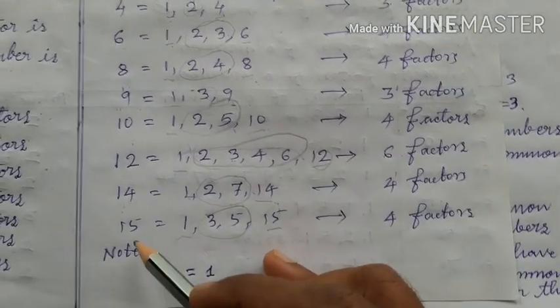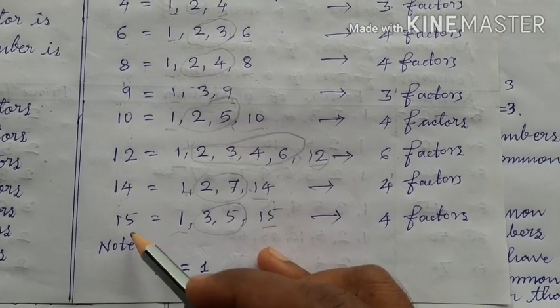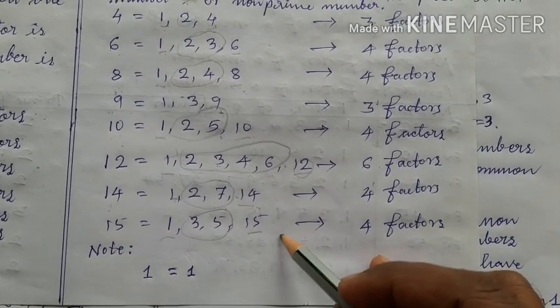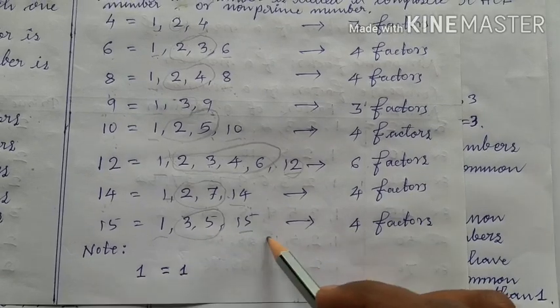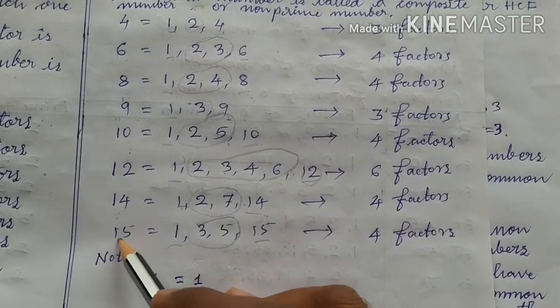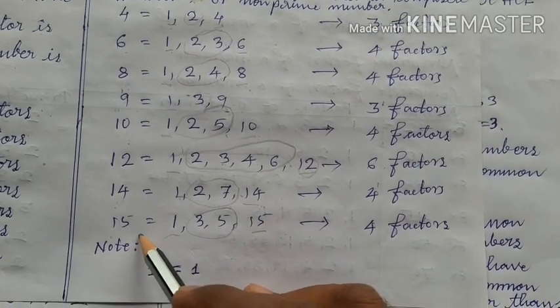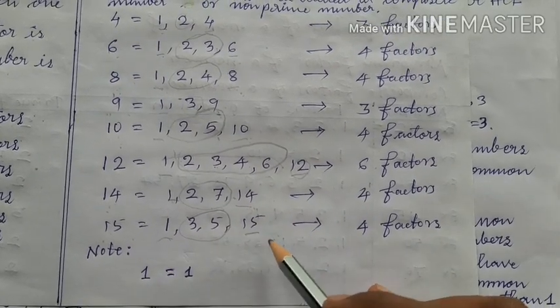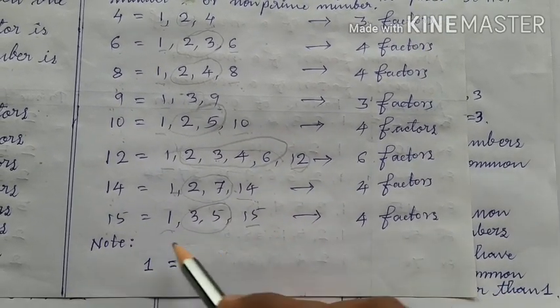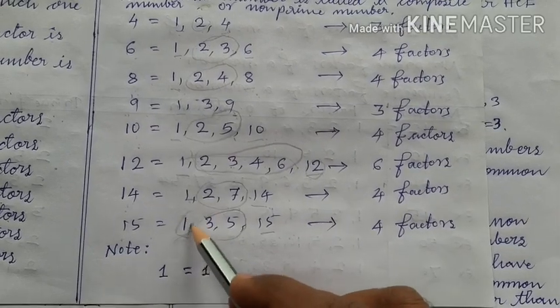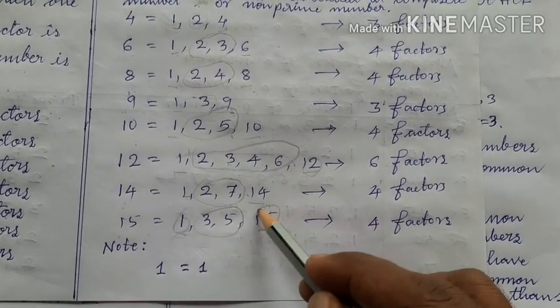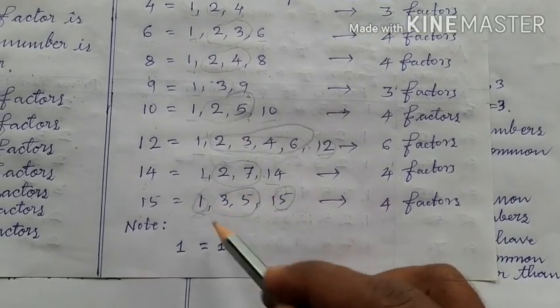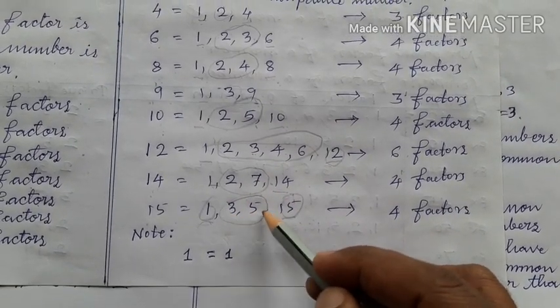Here 15. 15 has 4 factors. It means 1, 3, 5, 15 are the factors of 15, or 15 is divided by 1, 3, 5 and 15. It means 15 is divided by 1, 15 is divided by itself, and 15 is also divided by the other two numbers 3 and 5.